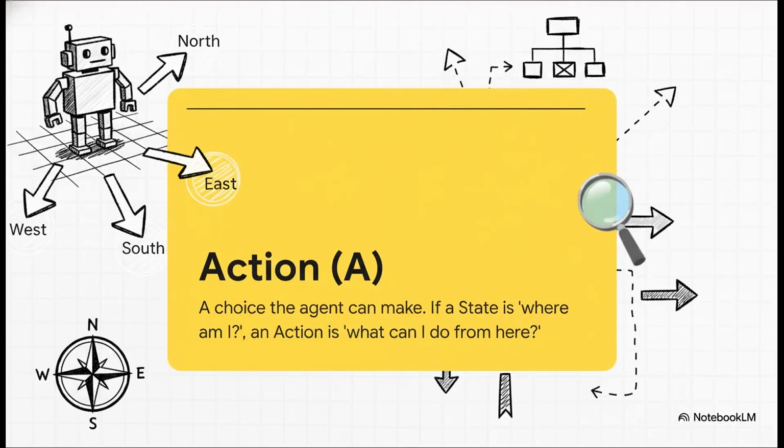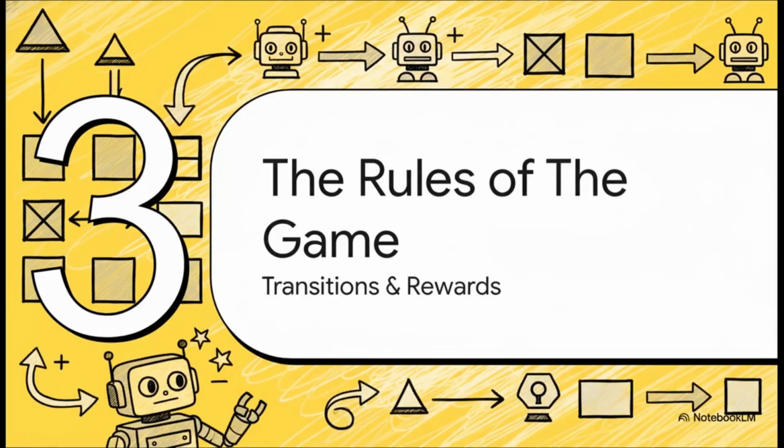So if a state is where am I, then an action is what can I do about it? It's just the menu of possible moves the agent can make. For our little robot, that menu is pretty short and sweet. It can try to go north, south, east, or west. Okay, so our robot knows its location and its possible moves. But how does it ever learn that going east is a good idea and walking into a wall is a bad one? Well, this is where the environment lays down the rules of the game, and it does that with two things, transitions and rewards.